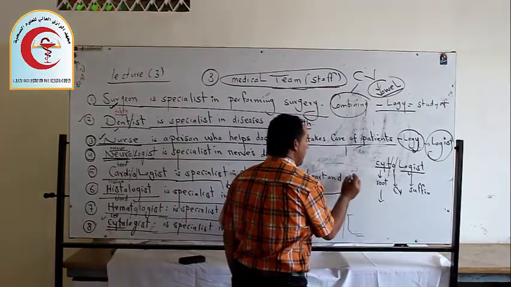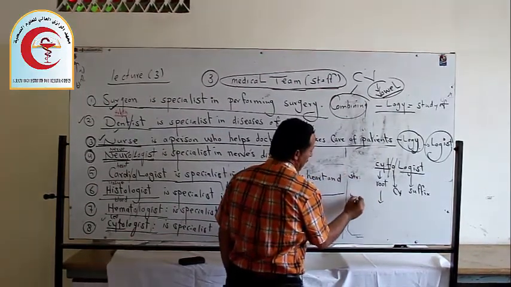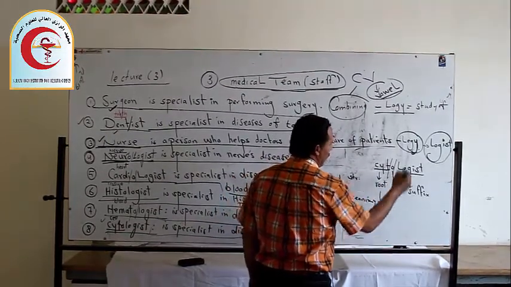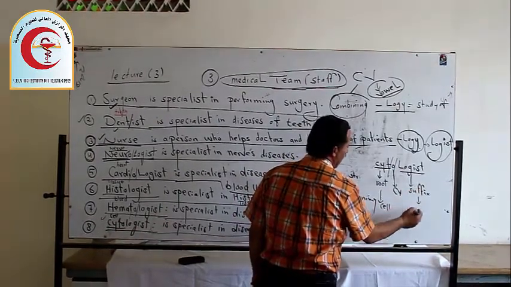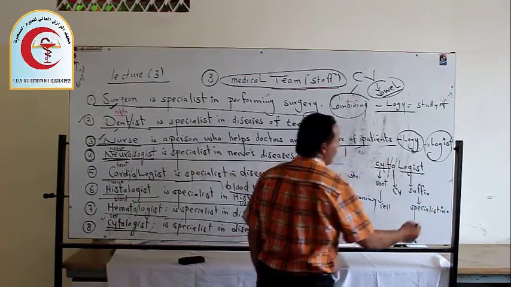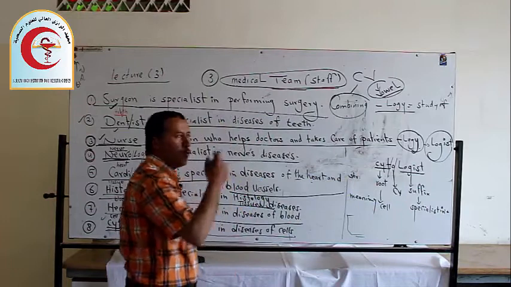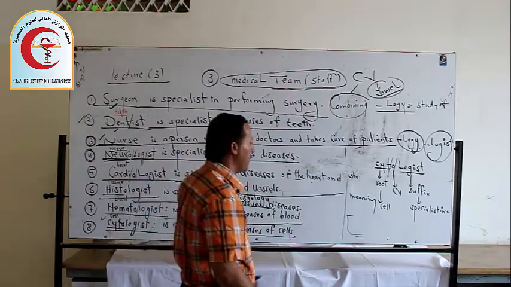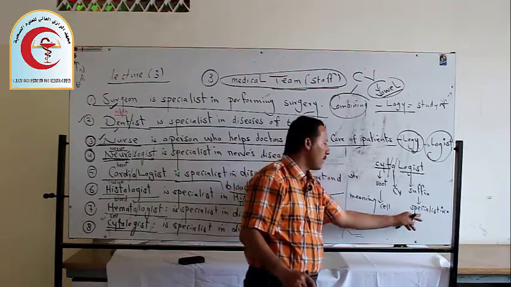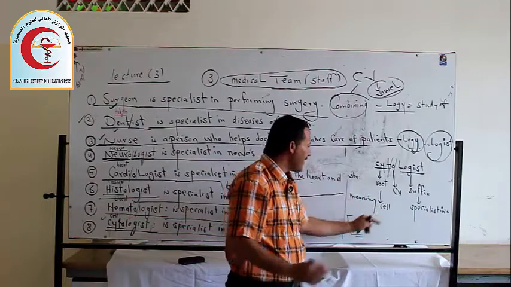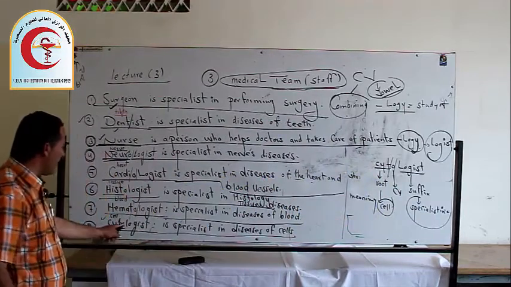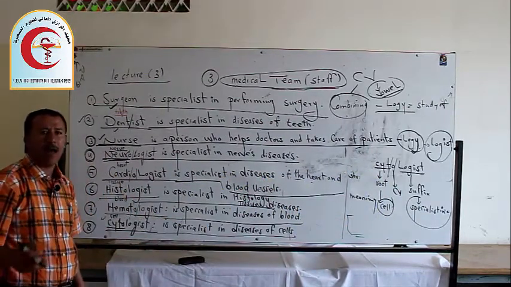This is the structure. Now we come to the meaning of the words. What's the meaning of cyt? It means cell or cells. Logist here means specialist. When you read the term, we read it from the back to the front, and sometimes across. But here you have just a suffix and a root, so we come from the back to the front. For example, specialist in cells. This is just the term. And when we write it, we see cytologist is a specialist in disease of cells.